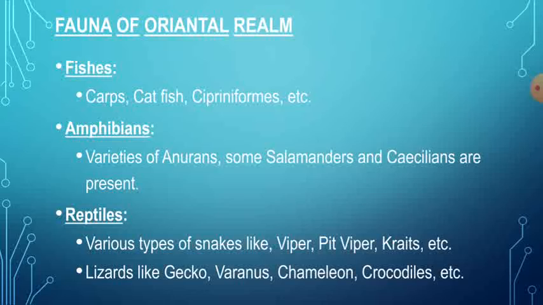Here is the presence of fauna: fishes, amphibians, reptiles, birds and mammals. Some of the fishes like carps, catfish, cypriniforms etc. are common in this region. Among amphibians, there is a variety of anurans, some salamanders and caecilians.